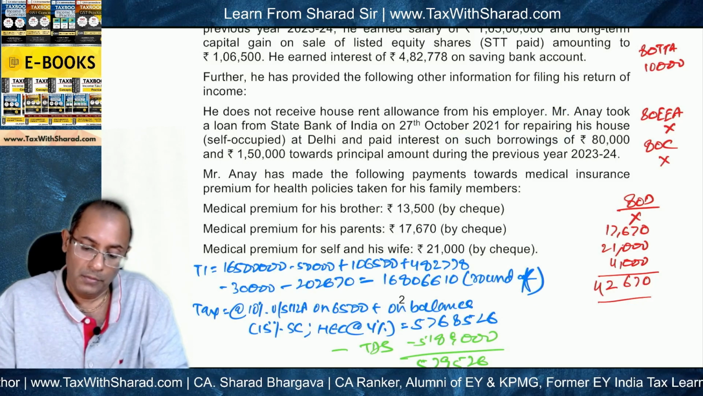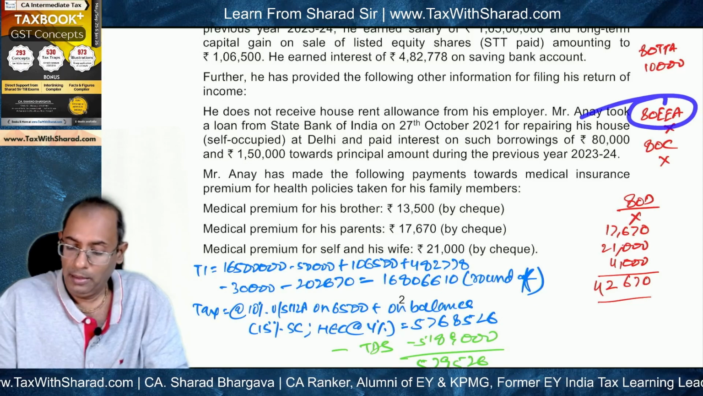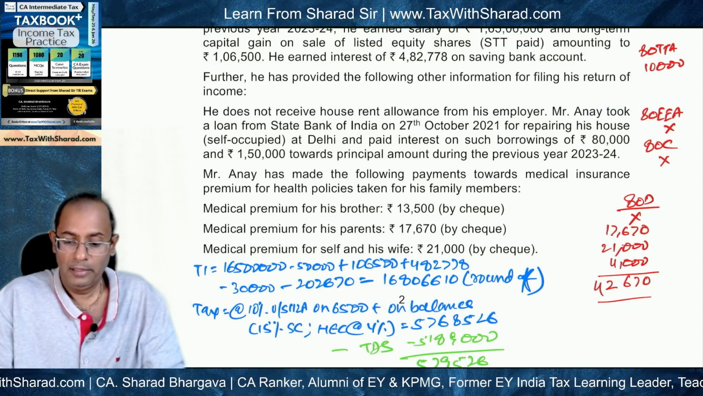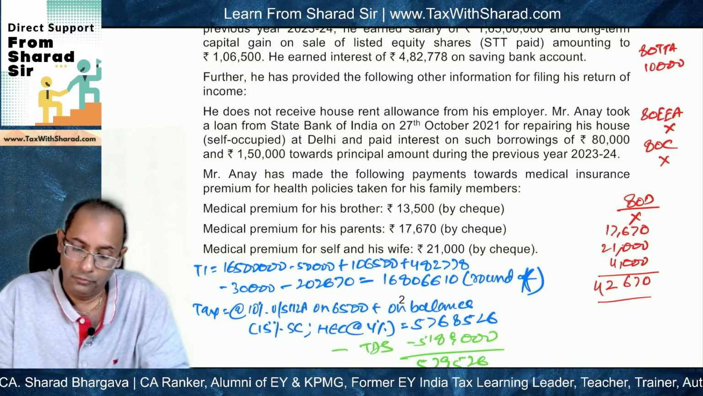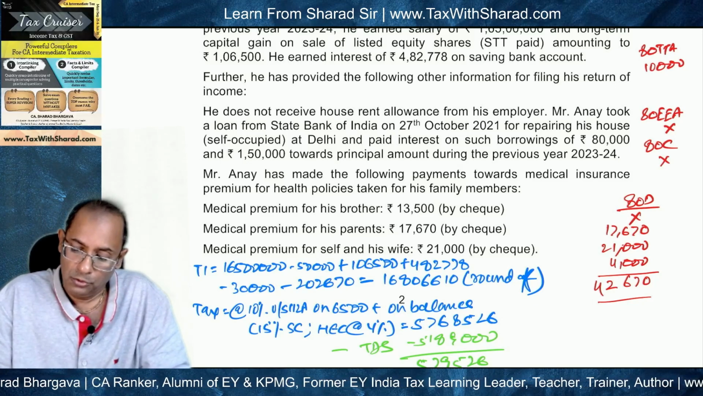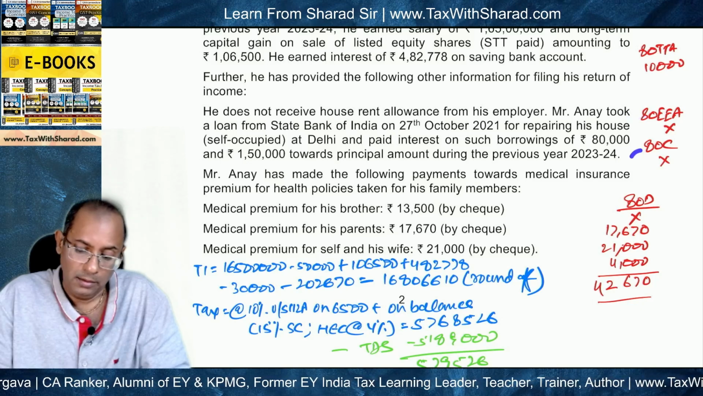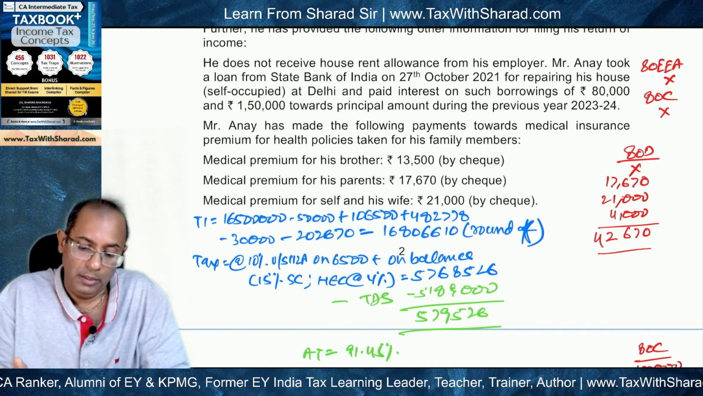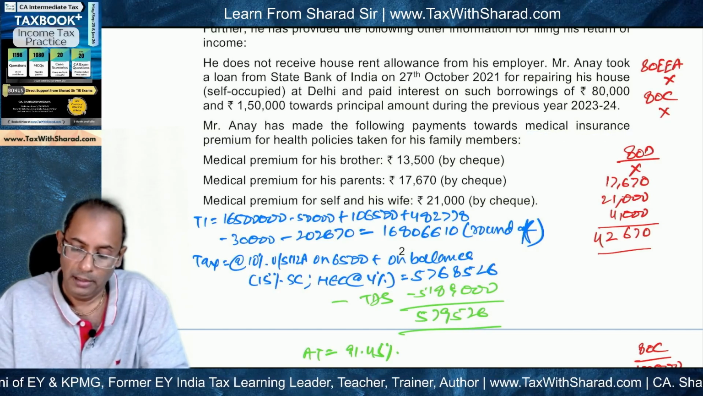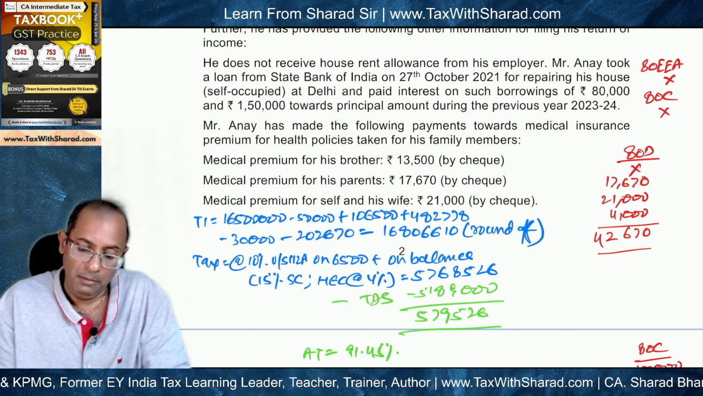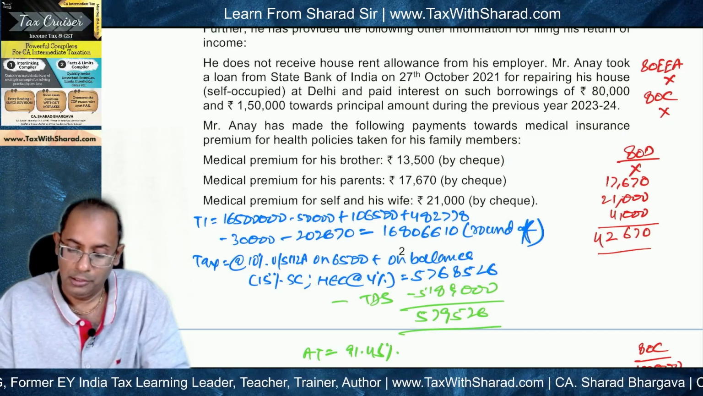And for the same reason, 80EE deduction is also not available, because for 80EE, the loan should have been taken for acquisition of house property. So both 80EE and 80C are not available. Next, we come to payment of medical insurance premium for health policy. So 80D, medical premium for brother is not eligible.